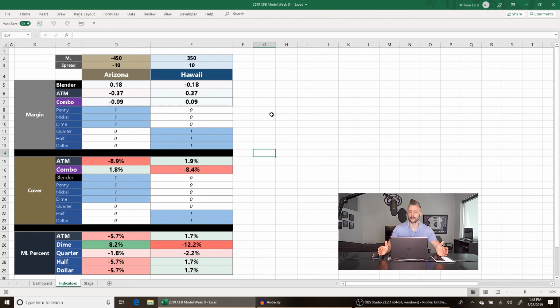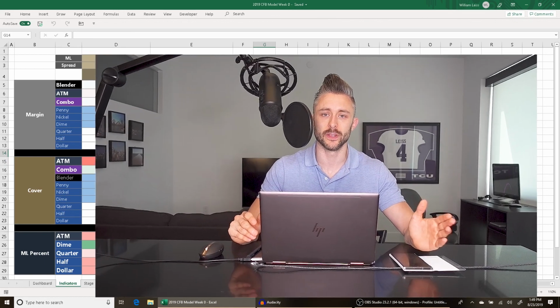Even if this were week 2 and onward, I would be on Hawaii tomorrow most likely because I see value in them. But to recap, tomorrow week 0, Florida at -7 or lower, it's going to be Florida, otherwise Miami. Hawaii, anything double digits, it's going to be Hawaii, otherwise Arizona. And then a little bit on the Hawaii money line as long as it stays north of 300.